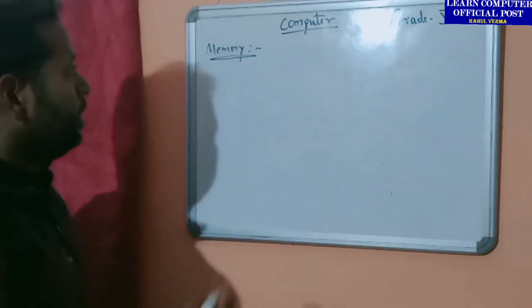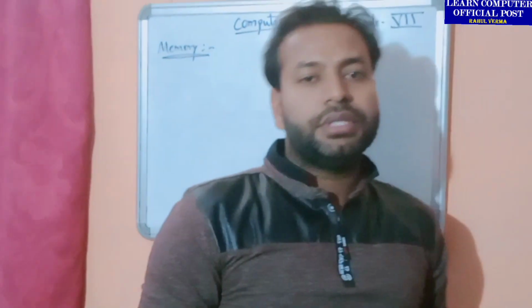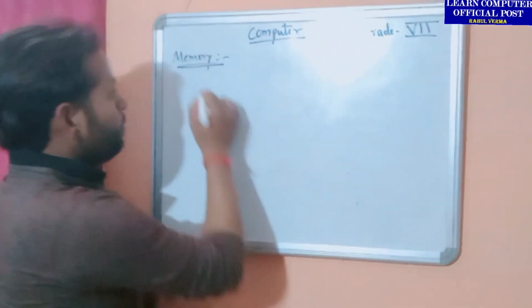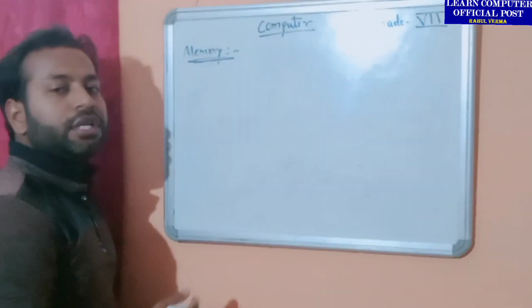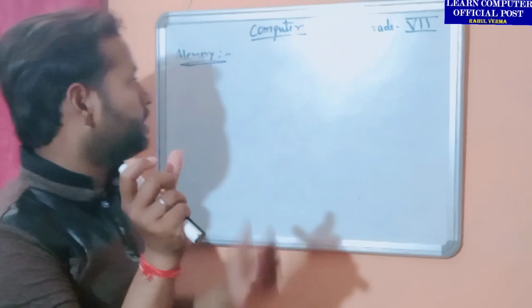What is memory? Memory is a place in a computer where the user can store data. It is a place in a computer where the user can store the data in electronic form. Okay, one question can arise here.